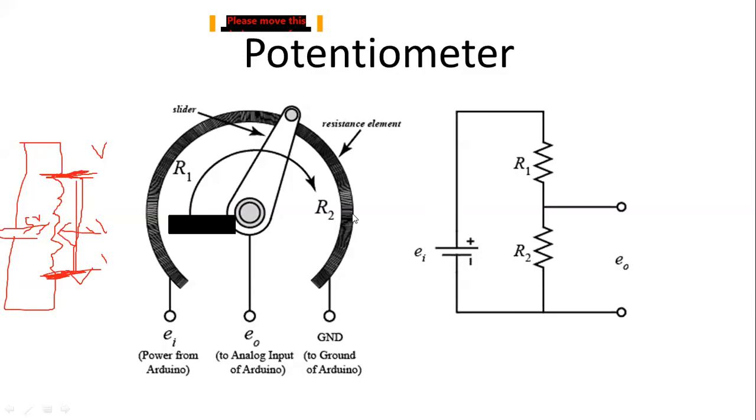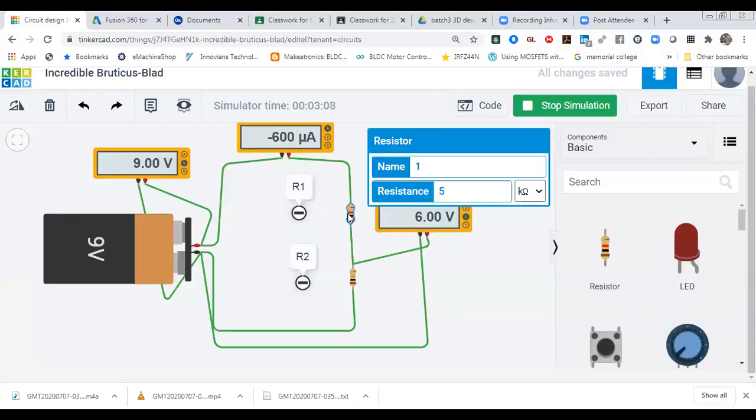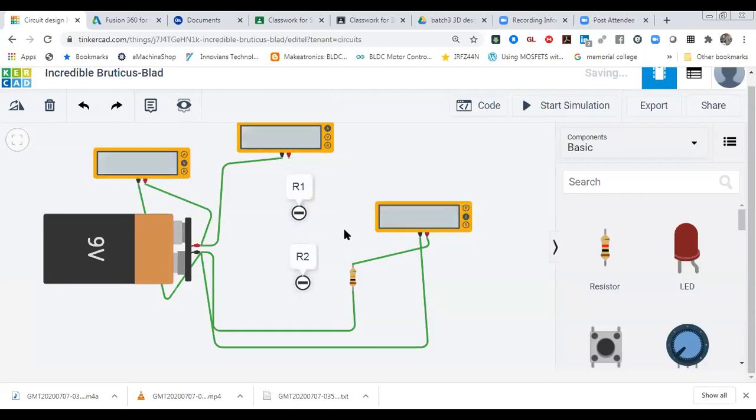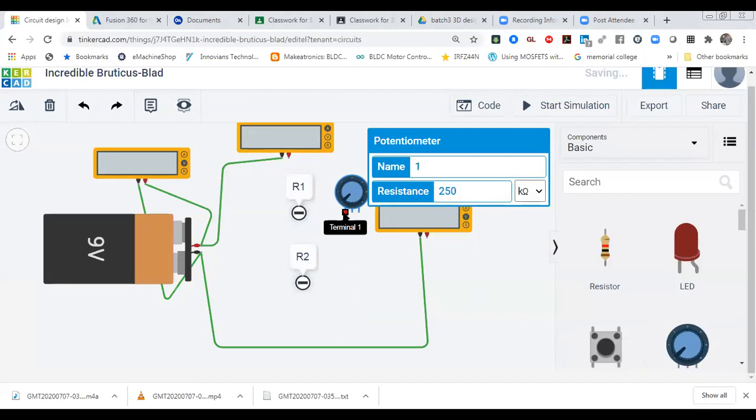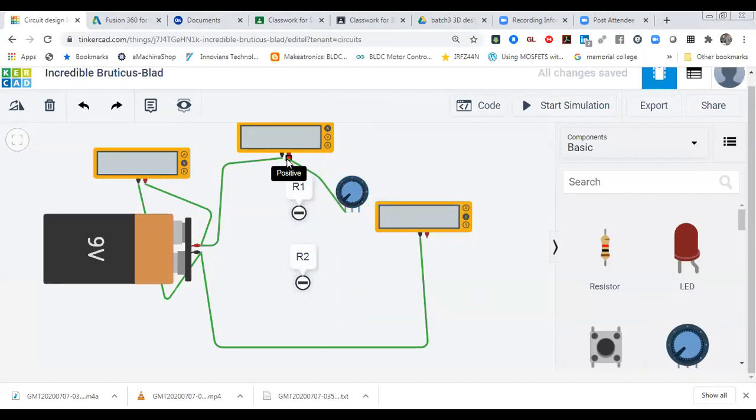So over here, in replacement of this, I'm going to make a variable output, and I'm going to use a potentiometer. You can take this potentiometer. There are 3 terminals. This one is terminal 1, I'm going to connect it with 5 volt. This one is the ground terminal. And after that, this one is the output wiper. So I have connected the wiper. After that, you can start simulations.